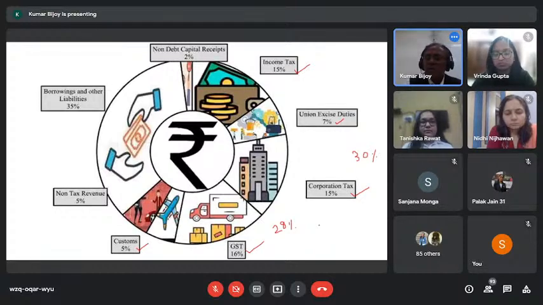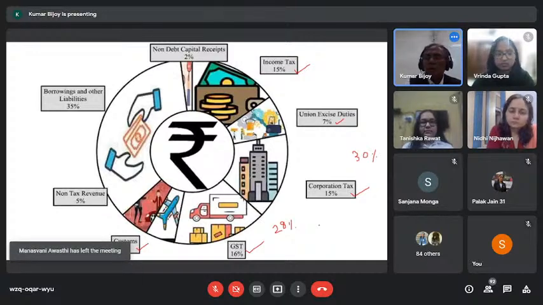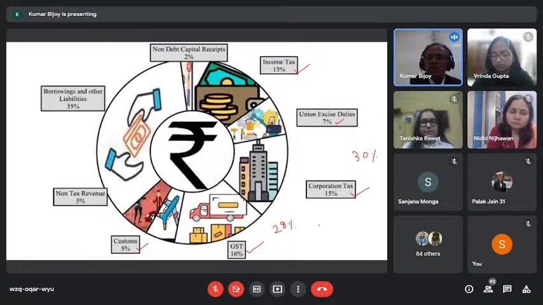Where tracking income is tough and only a limited class of people are paying tax, then it's better to rely more on indirect taxes rather than direct taxation. That's why you will find this is always a kind of debate: can it be possible that we should not have income tax? That kind of view is also there.